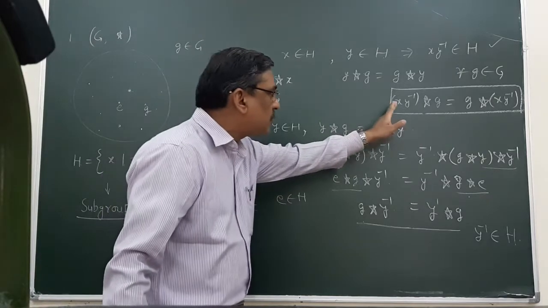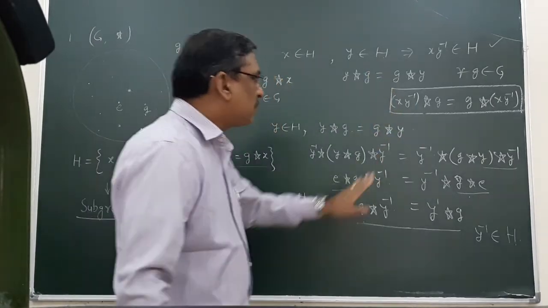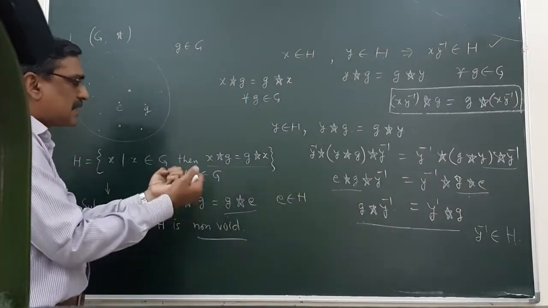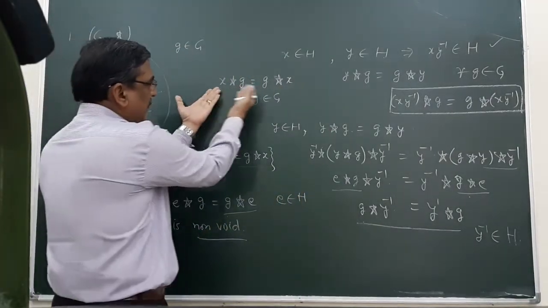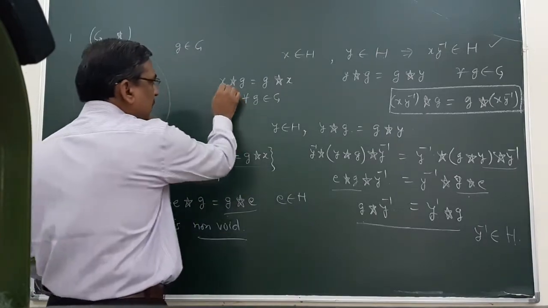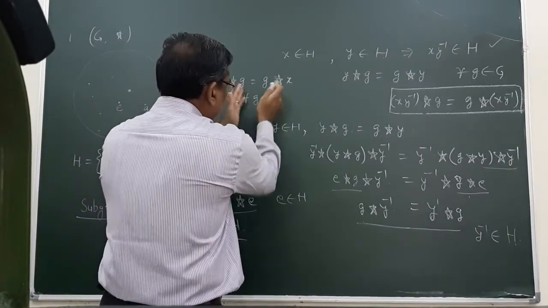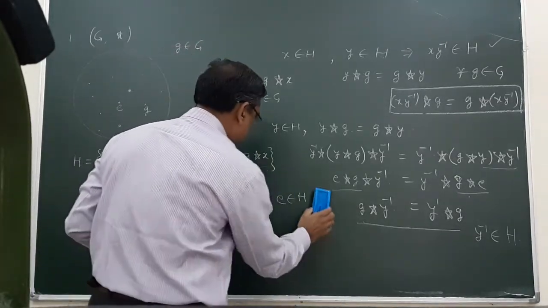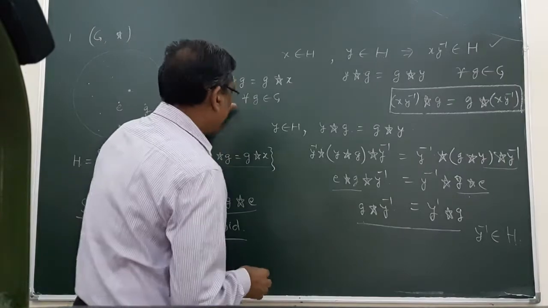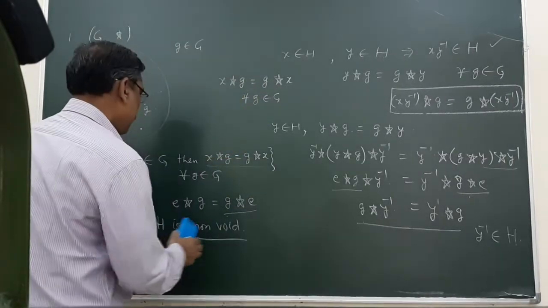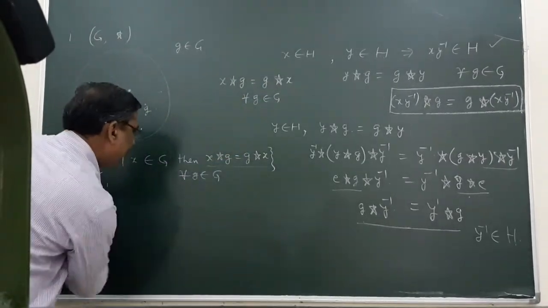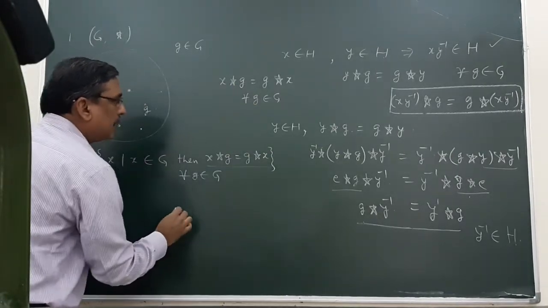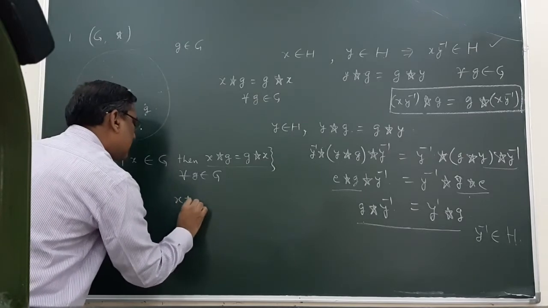Our target is to prove this one, x y inverse operation g. It means we have to involve x somewhere. So I can use this result, x g.